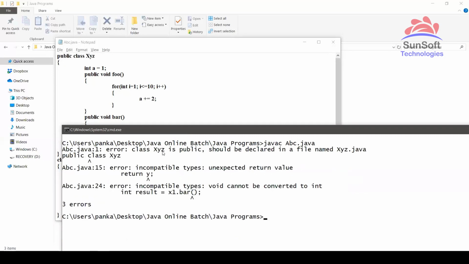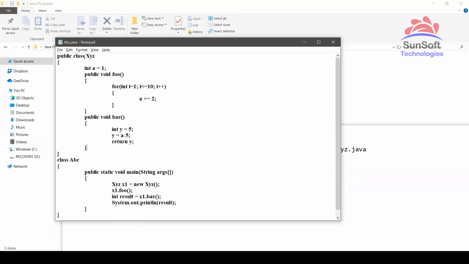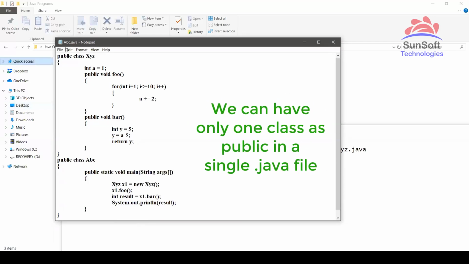The error is that the class should be public. So this also means one more thing: only one class can be public, because whatever is public, that should be the file name. So this will answer another question. Can we have more than one class as public in a single program? Answer is no. In a single .java file, only one class can be public.